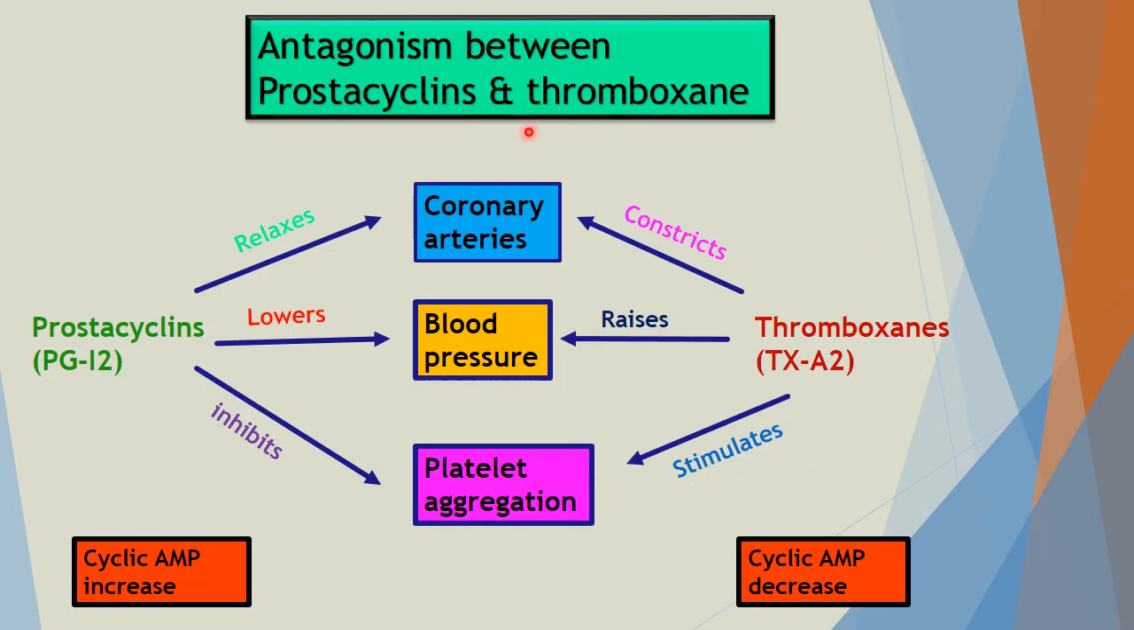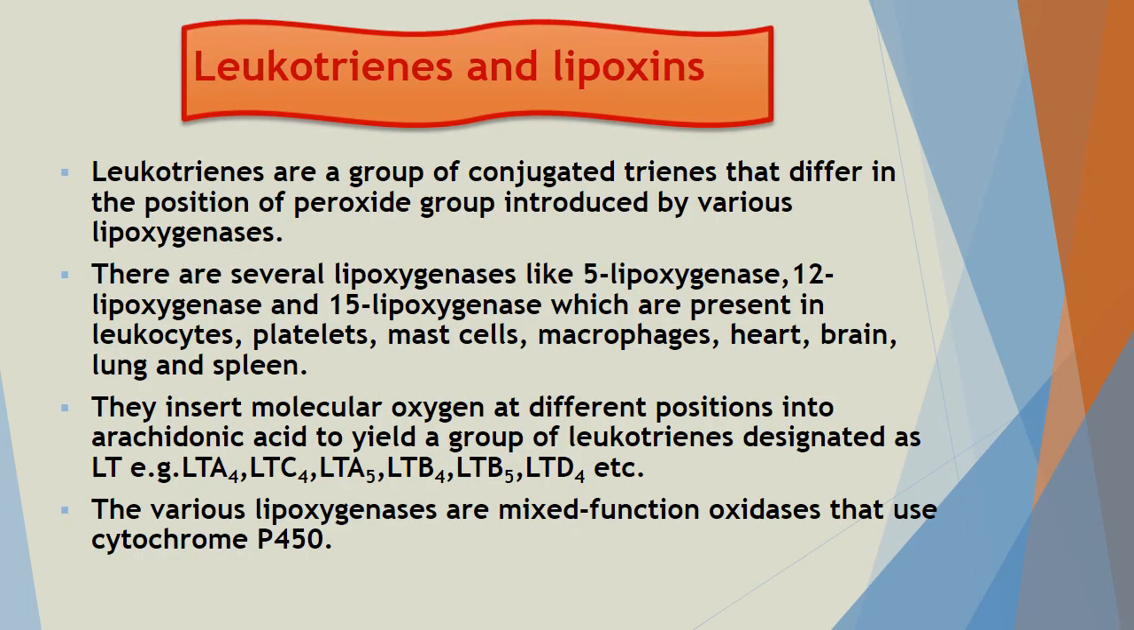So you can see the antagonism between prostacyclin and thromboxanes. Prostacyclin lowers blood pressure, whereas thromboxane increases blood pressure. It relaxes the coronary artery, whereas thromboxane constricts the coronary artery. It inhibits platelet aggregation, whereas thromboxane stimulates platelet aggregation. These are all because of the increase in cyclic AMP by prostacyclin, and thromboxane is responsible for the decrease in cyclic AMP.